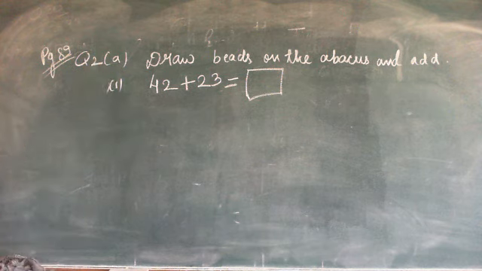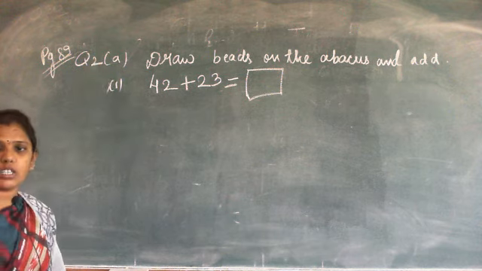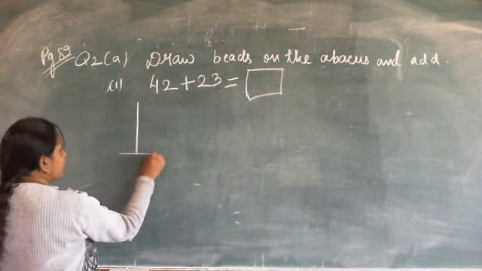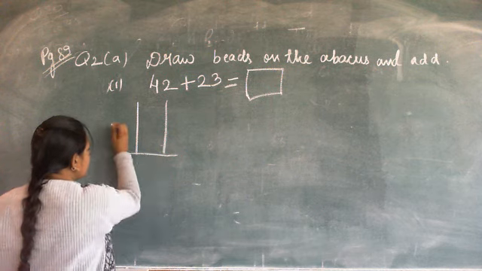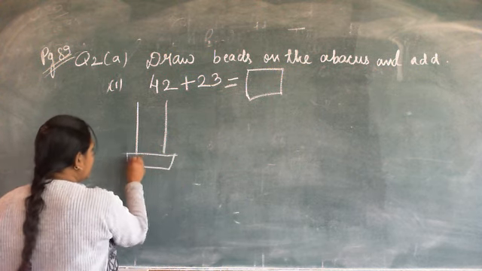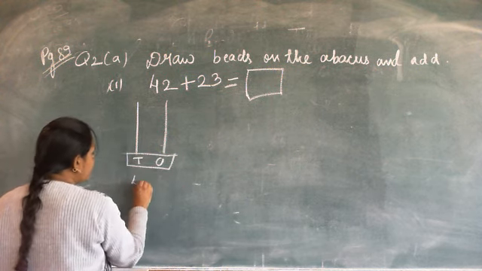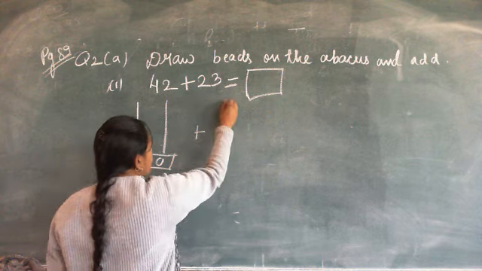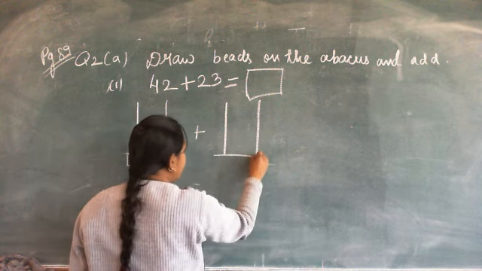So first draw the abacus, because this question is of abacus, so we will draw the abacus. This is the first abacus, T and O, and write the number also, 42. Now place a sign of plus here. Now draw again the second abacus.